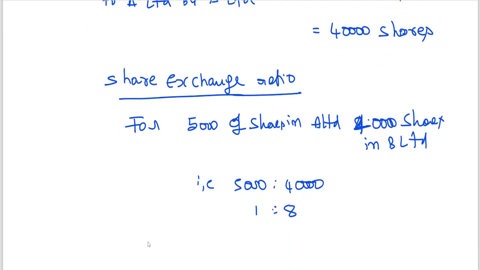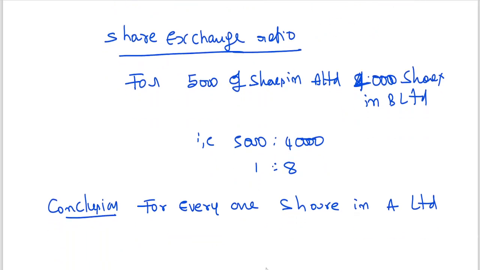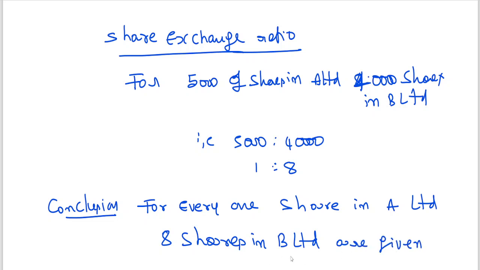The conclusion: for every one share in A Limited, 8 shares in B Limited are given.